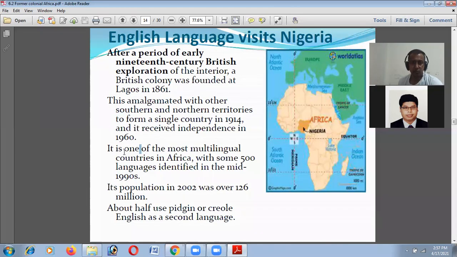It is one of the most multilingual countries in Africa, with some 500 languages identified in the mid 1990s. Its population in 2002 was 126 million. About half use Pidgin and Creole English as a second language. So we see in Nigeria, English is the second language.